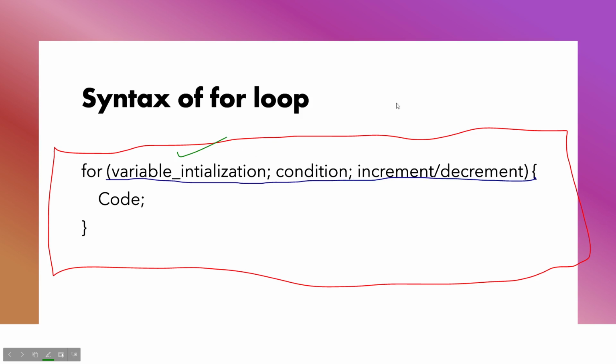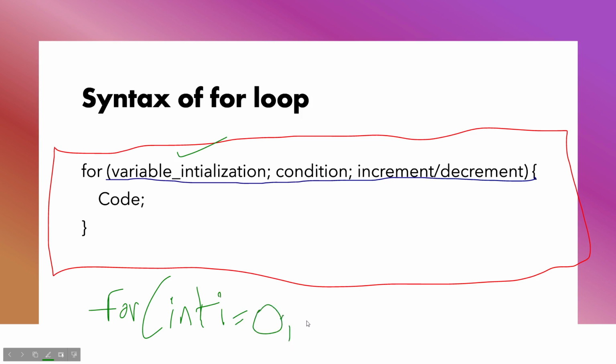We can initialize the loop variable in the first part. So how can we initialize a variable? Let's say we're initializing an integer. So let's say int i equal to 0, obviously semicolon.